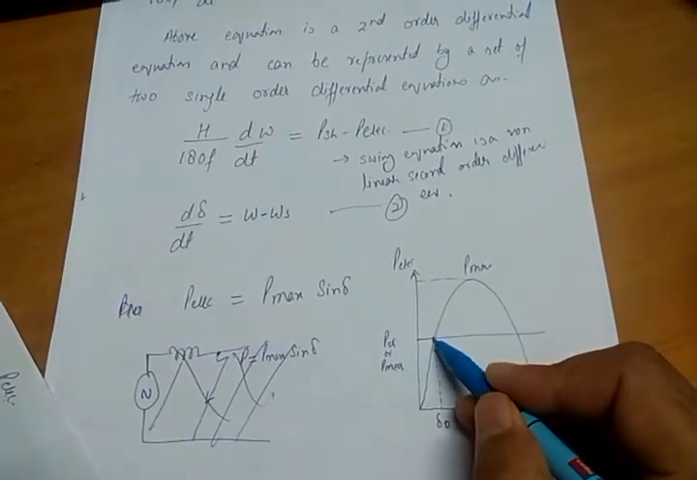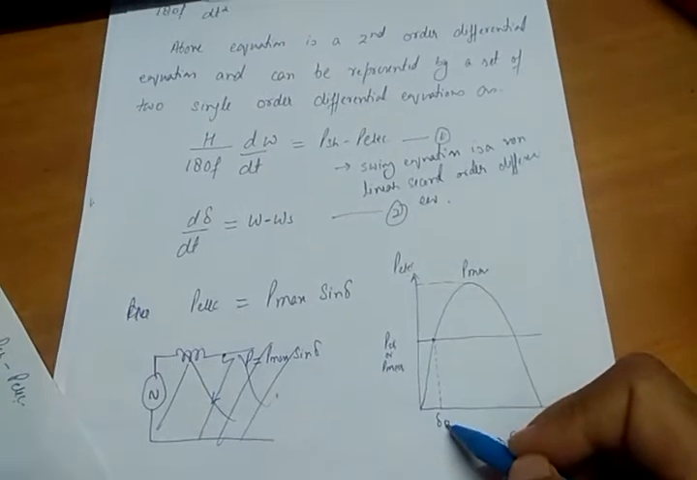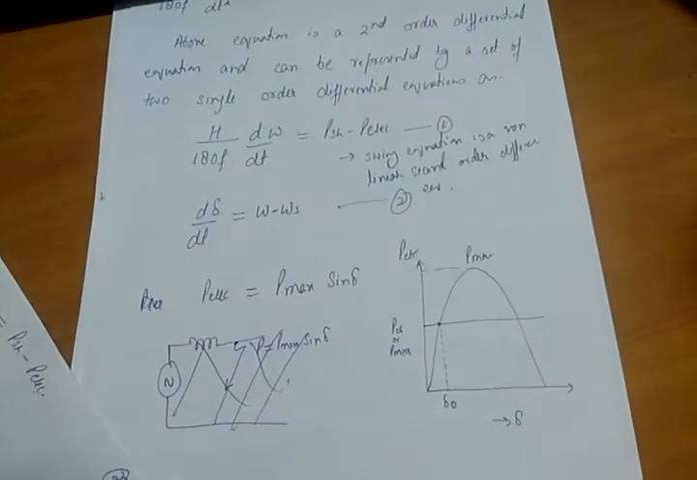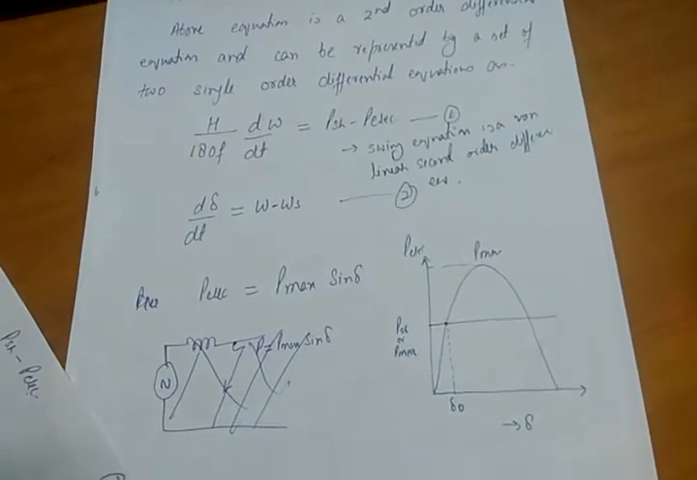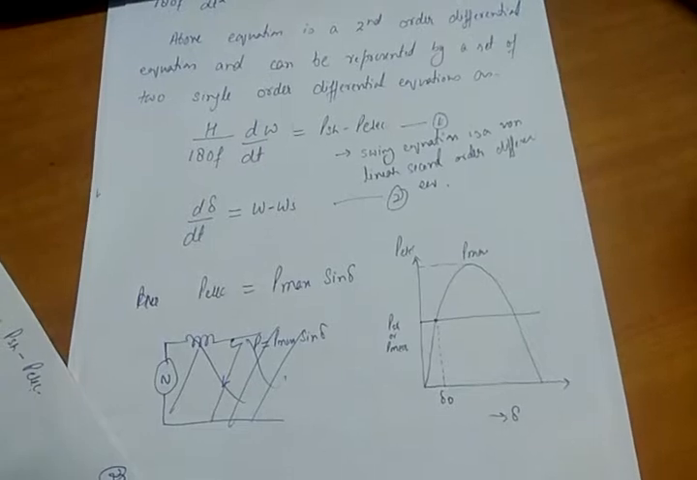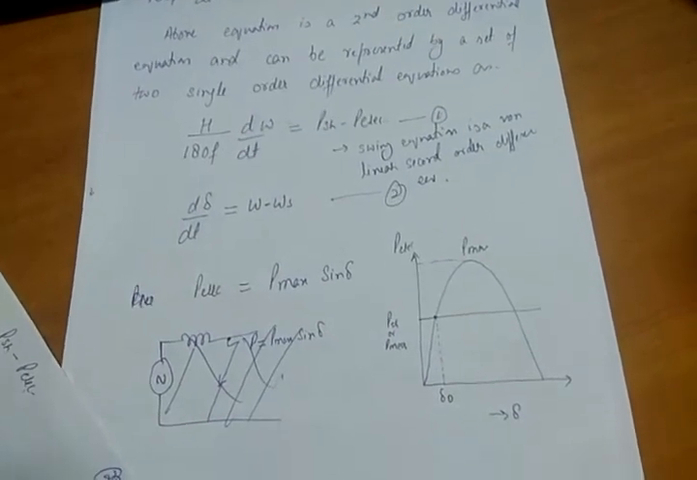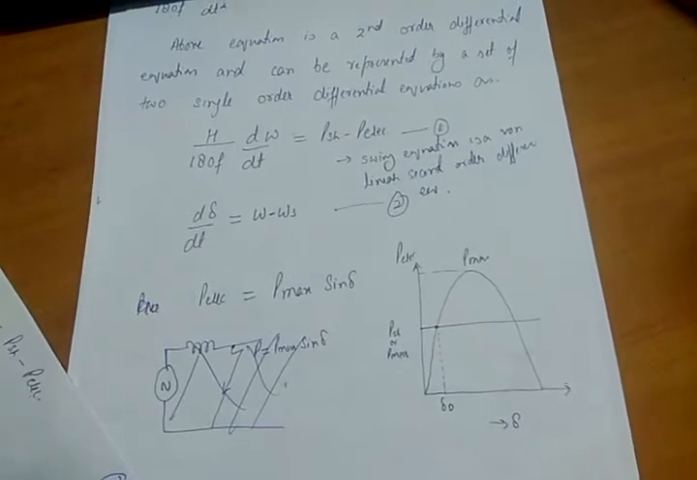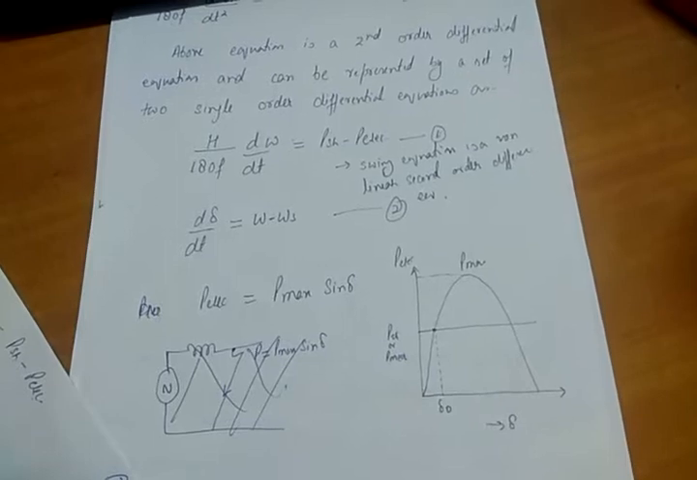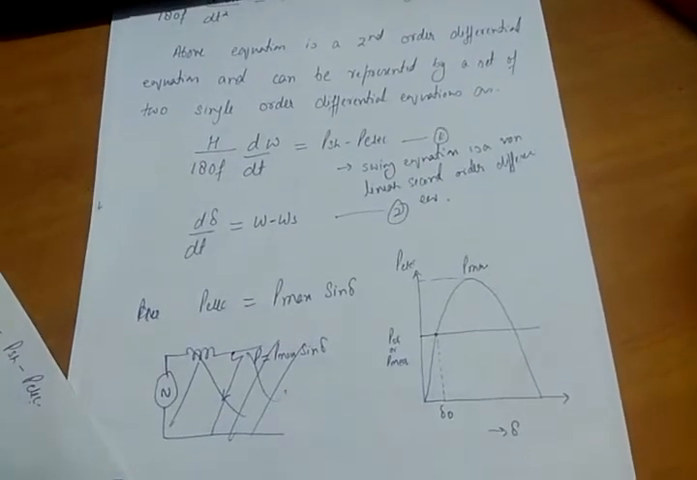So at this point, you can see PE and P shaft are equal. I'm saying this point is delta naught. So when PE and P shaft are equal, what is the accelerating power? Accelerating power is 0. If accelerating power is 0, then omega rotor will be equal to omega synchronous. Okay, means the rotor will rotate at synchronous speed. So at that time, rotor and stator both will rotate at a synchronous speed, means the speed at which the resultant field is rotating.